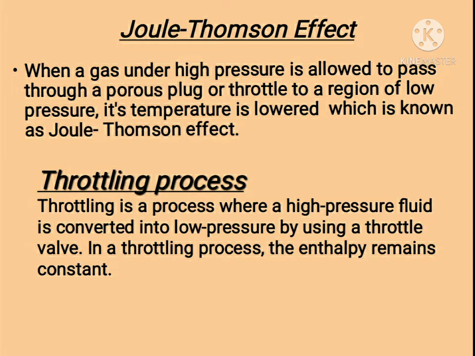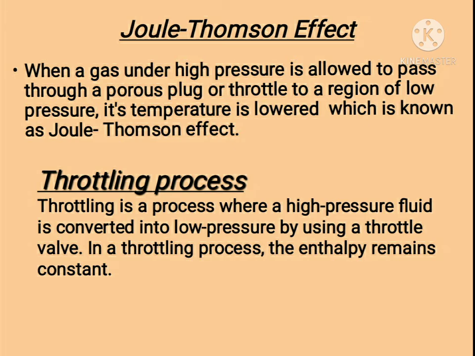Next point is Joule-Thomson effect. In this effect, when a gas under high pressure is allowed to pass through a porous plug to a region of low pressure, then its temperature is lowered, which is known as Joule-Thomson effect. Last point of this chapter is throttling process. Throttling is a process where high pressure fluid is converted into low pressure by using a throttle valve. In a throttling process, enthalpy of the system remains constant.